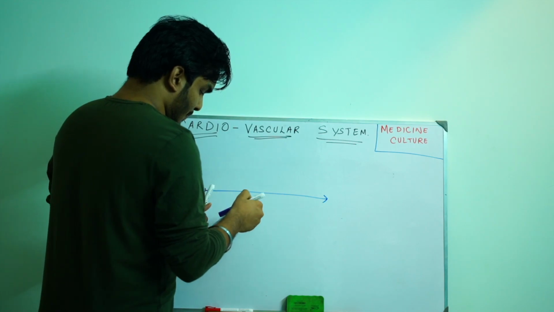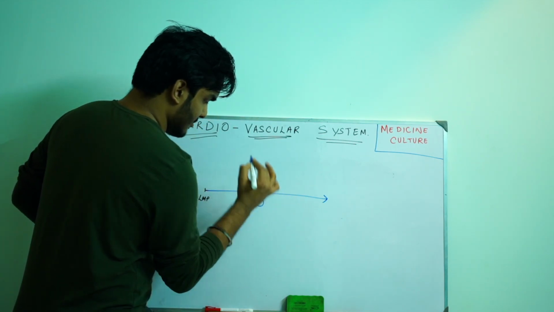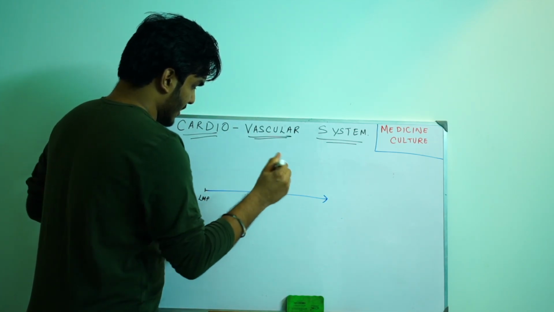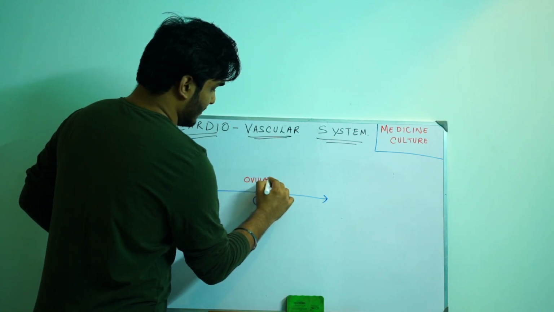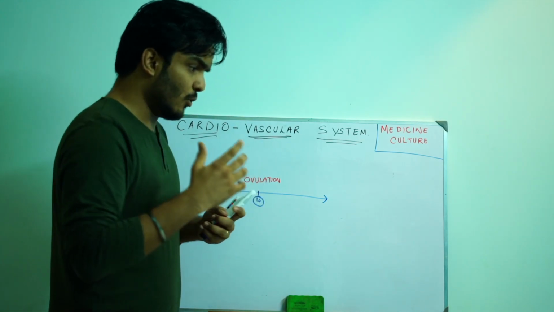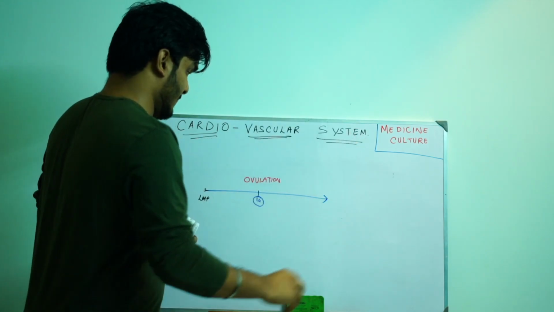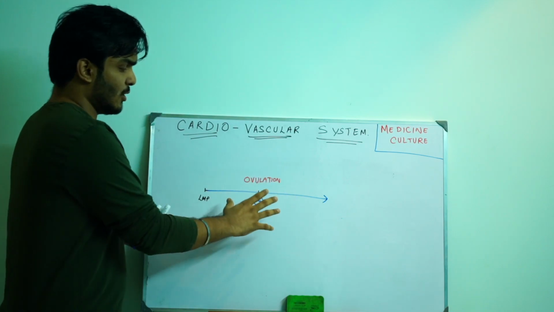So my question is, what will be on day number 14? Did you find the answer? Yes, it is the day of ovulation. So what is ovulation? Ovulation is a process where the ovary releases the ovum into the fertilization site. That is ovulation. It happens roughly around day number 14.